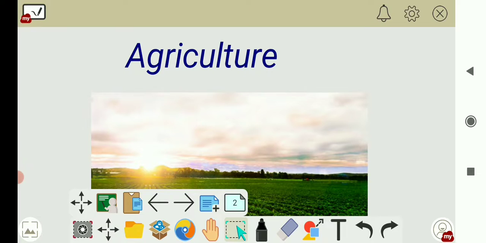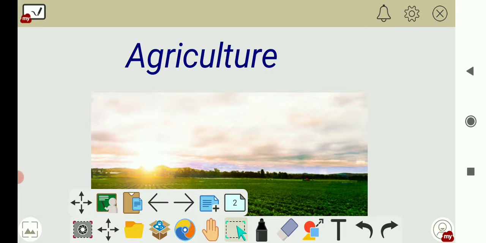And to get these things, a large number of plants and animals are needed. So without plants, we can't get the fruits and we can't get the vegetables and also we can't get the pulses. Therefore, the mass production or the large production of plants and animals for food and other purposes is called agriculture. So children, in this session, you will be learning about agriculture.